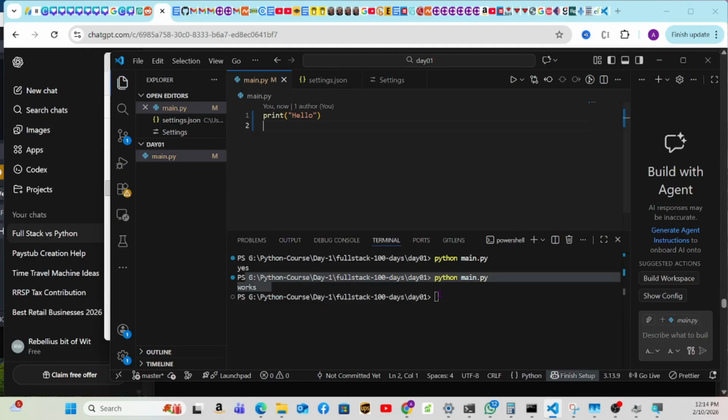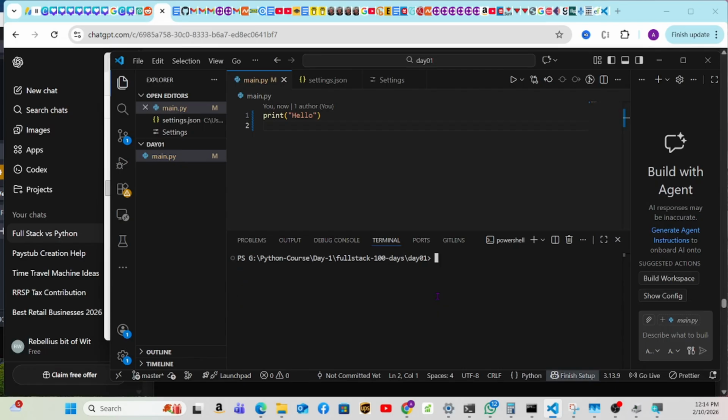Let me see again, maybe because I didn't save. All right, so now we have it. Let me clear this. Okay, so make sure you do Control S to save. Once you put the program here, the code, and now we're gonna do python main.py, and that's gonna run the code, and it's gonna say hello.